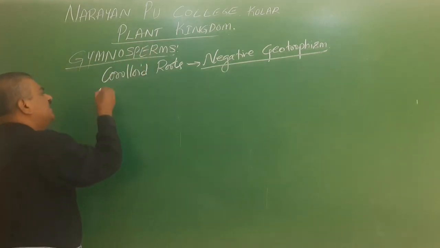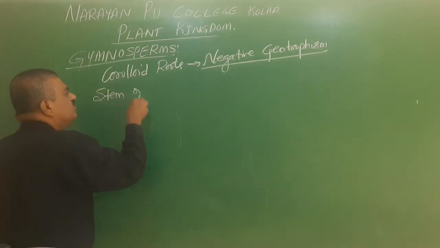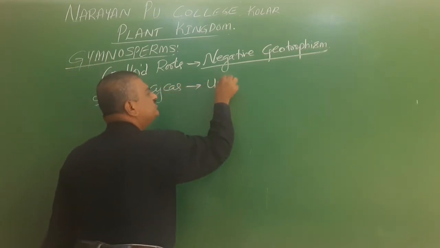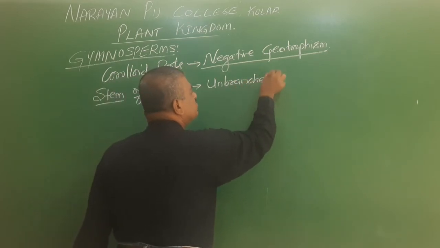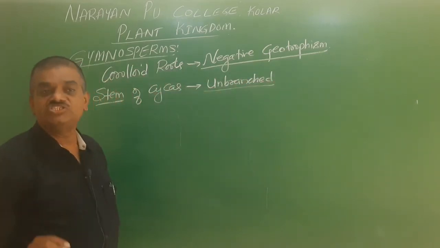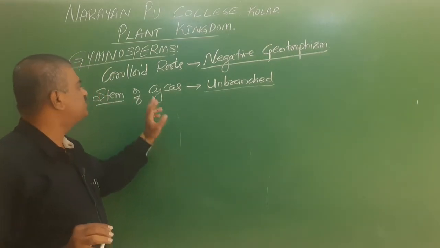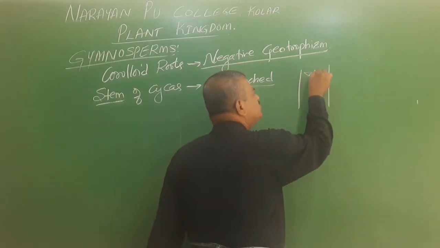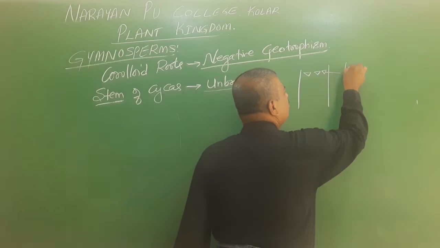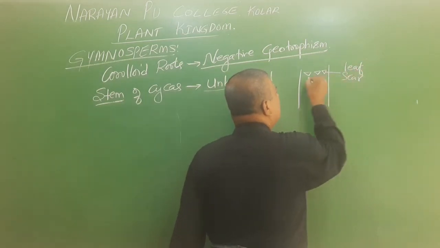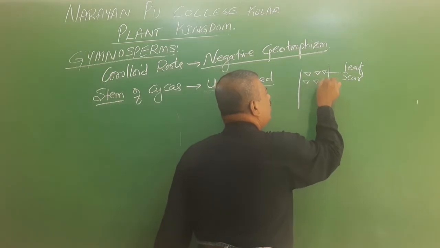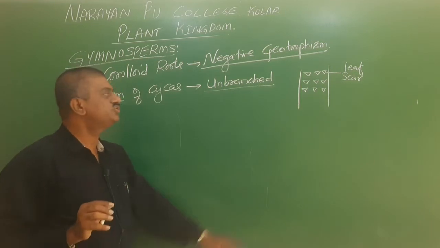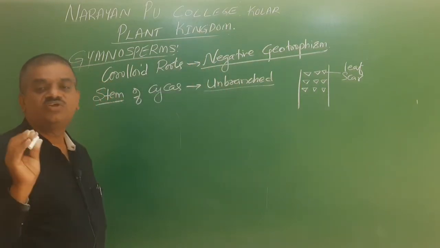Now we'll go for the next one, called the stem. The stem of cycas is usually an unbranched stem. The stem does not have branching; branching is totally absent in cycas. Usually on the stem there is a presence of leaf scars. When leaves fall down from the stem, they leave a mark on the stem, and this mark is called a leaf scar. So this is unbranched and has the presence of leaf scars.